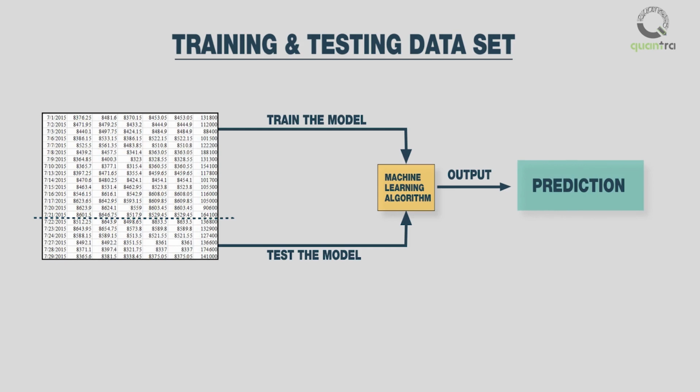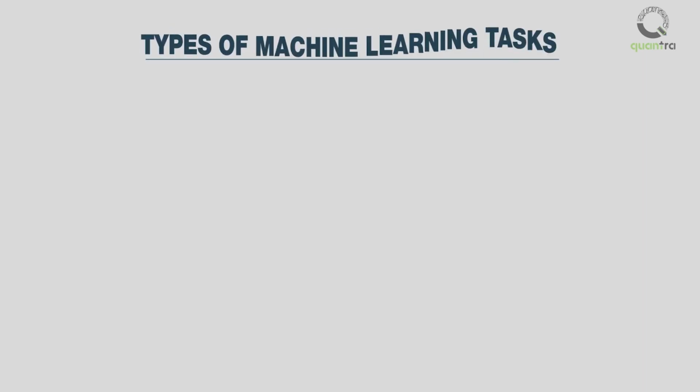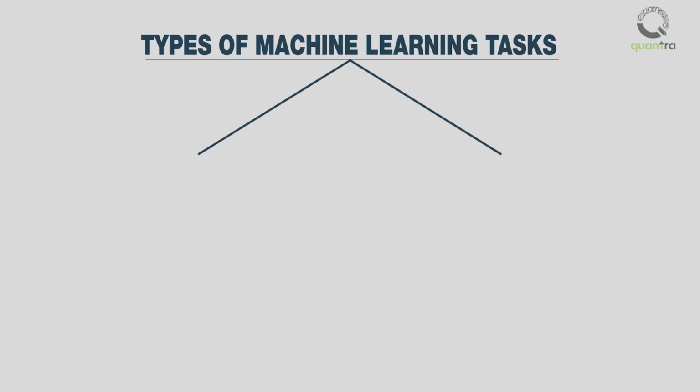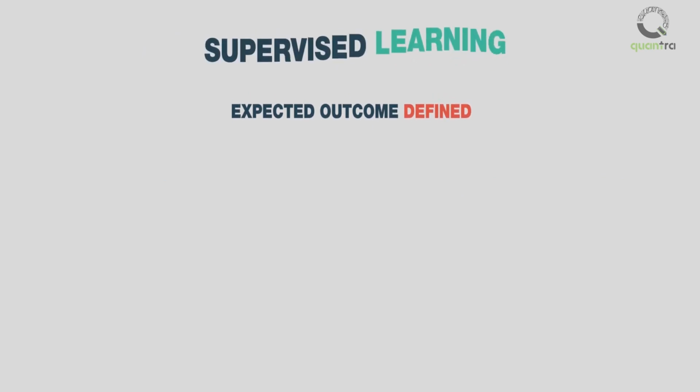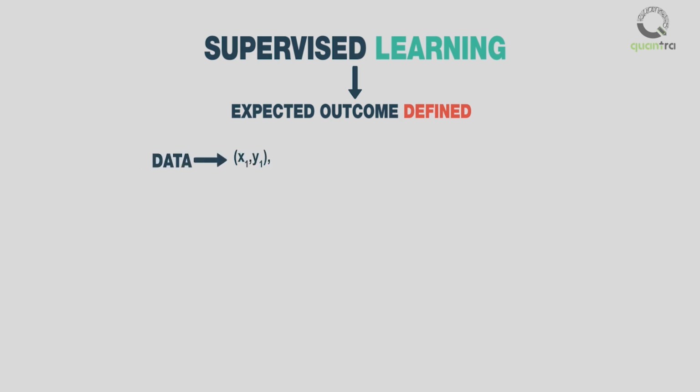Now that we have a basic understanding of training and testing datasets, let us understand the different types of machine learning tasks. Machine learning tasks can roughly fall into two main categories. One, where we clearly define the expected outcome, and another where the right answer is not defined. The first one, where the expected outcome is clearly defined, is called supervised learning. In supervised learning, each training data consists of input objects and the desired output value or the target.